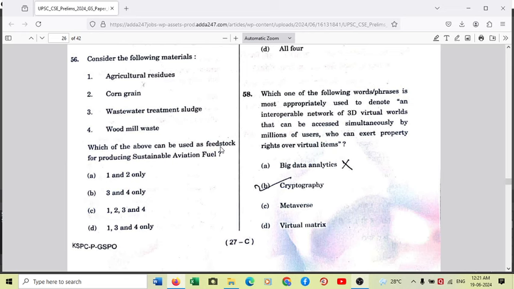Agricultural residues, they are rice husk or wheat husk. So basically the biomass is very essential and they are able to produce aviation fuel. Corn grain, again, a very good raw material for producing aviation fuel. And wastewater treatment sludge, we all know, is another major material used for producing aviation fuel. And definitely wood mill waste, again, it is a waste but definitely utilized in producing aviation fuel. So the answer is very simple, 1, 2, 3 and 4.